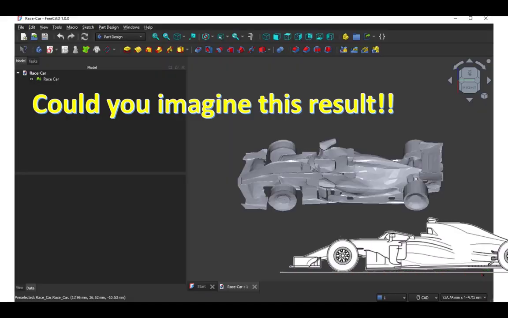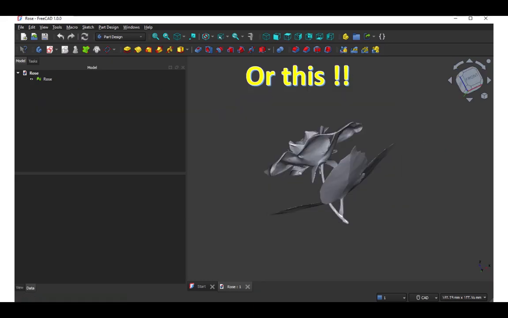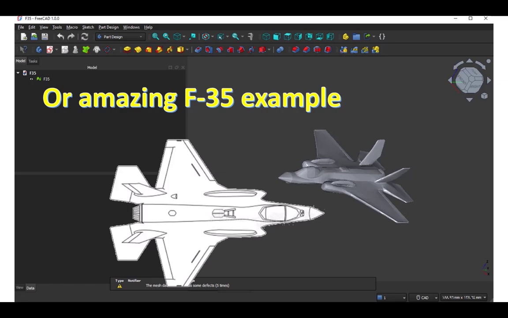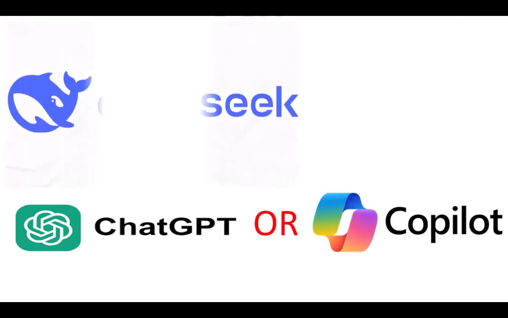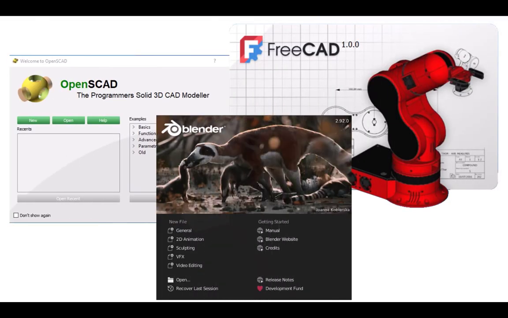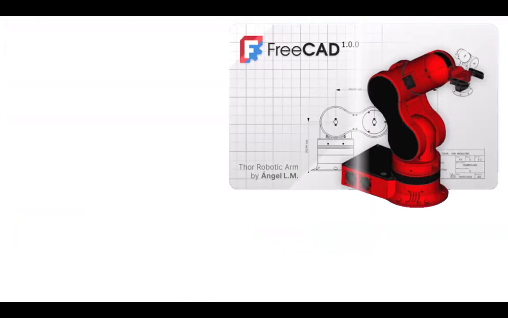Could you imagine this result? Or this? Or the amazing F-35 example? Using any of these free artificial intelligence tools. Steps: brainstorming, edit prompt, copy script, paste in CAD and see the amazing results.